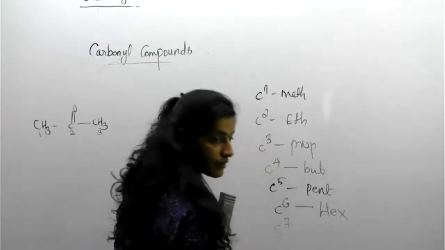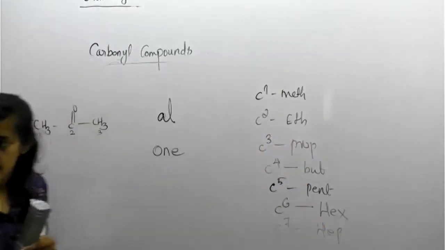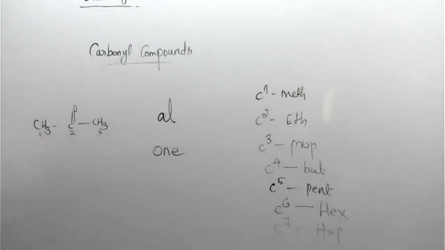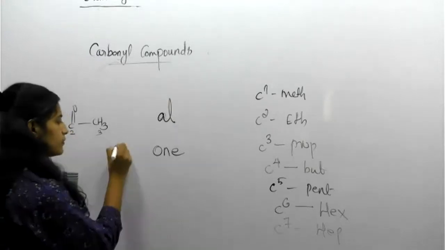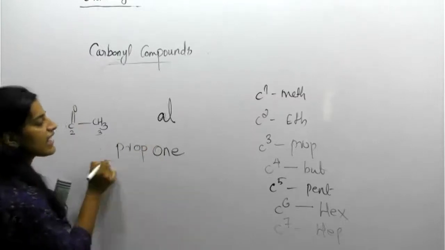Seven carbons is hept. These are the root words. So check, students: 1, 2, 3, three carbons are with you now. So what about the root word? Starting from prop. Propanol. This is the name of this compound.